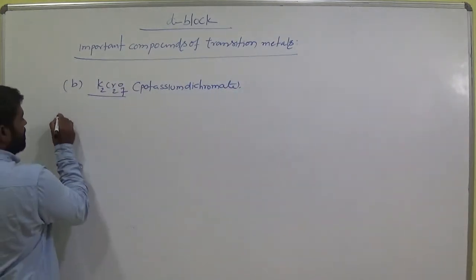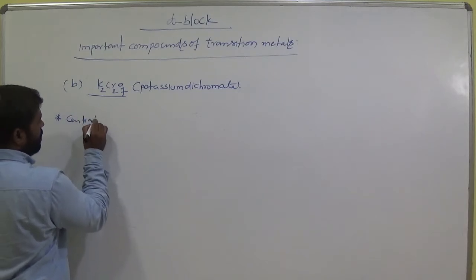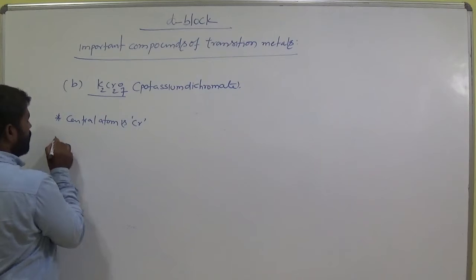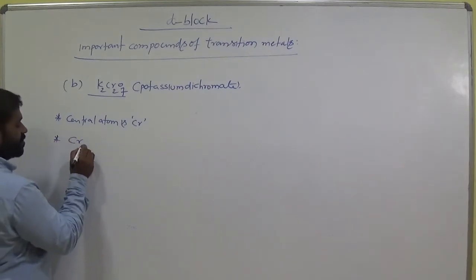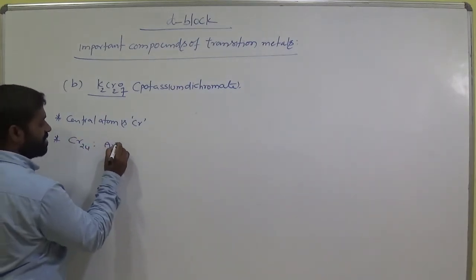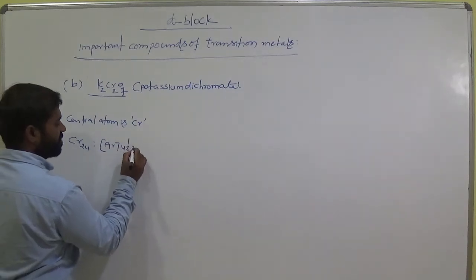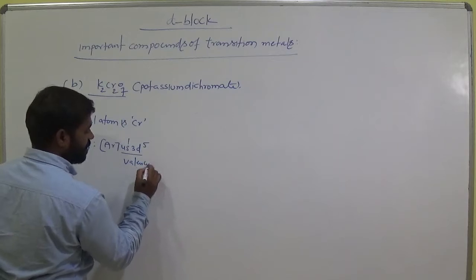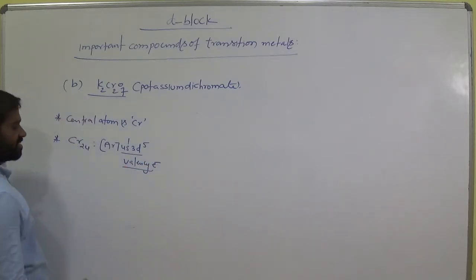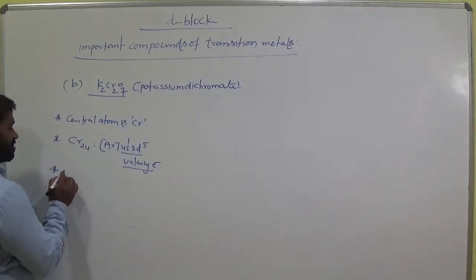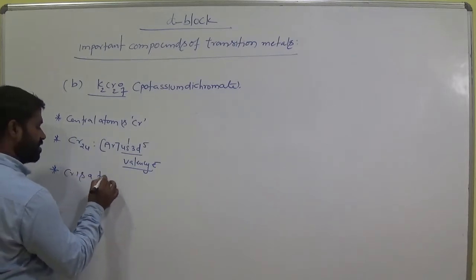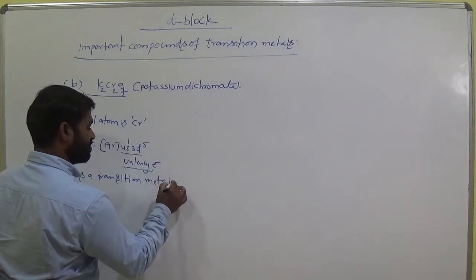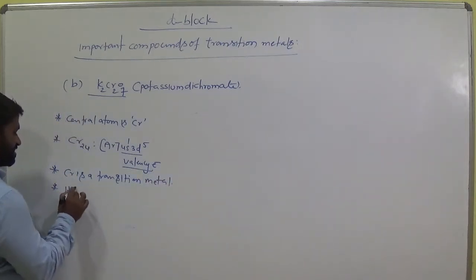In that, what is the central atom? Central atom is chromium, am I right? What is its atomic number? Chromium is 24. Electronic configuration is argon 4s1 3d5. These are the valence electrons. So chromium is a transition metal.